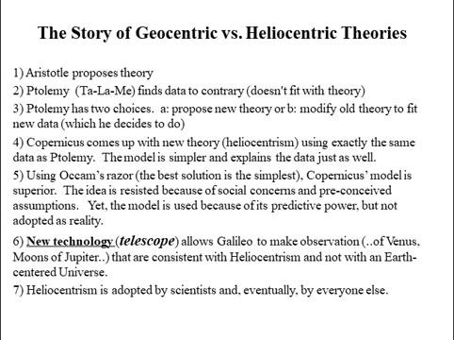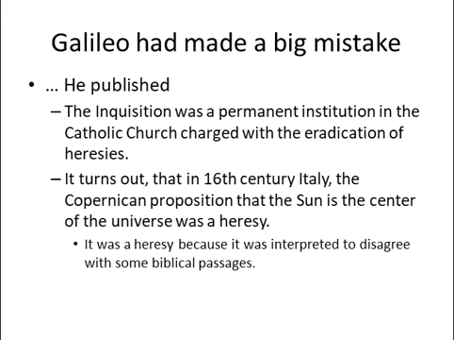Why was there so much issue with this? Well, there were several. One in particular, let's look at Galileo. Galileo made a mistake. His findings, using his telescope and doing his calculations, he published them. He made it so people could see them. The public had access to them. That caused an issue. At the time, there was this thing called the Inquisition.